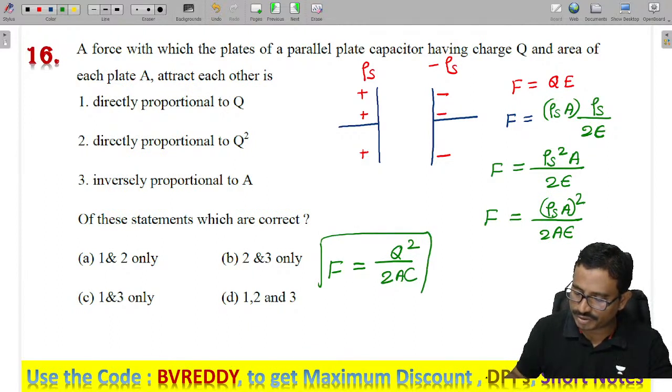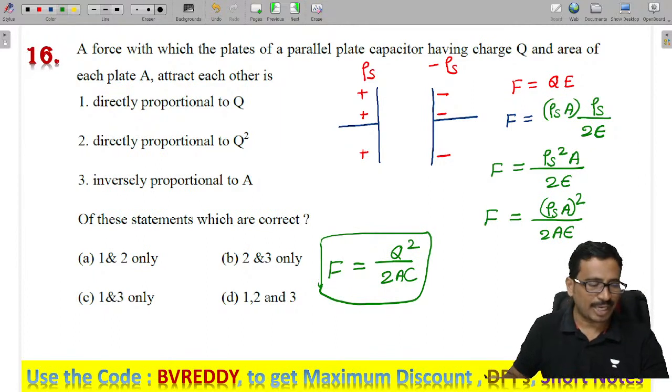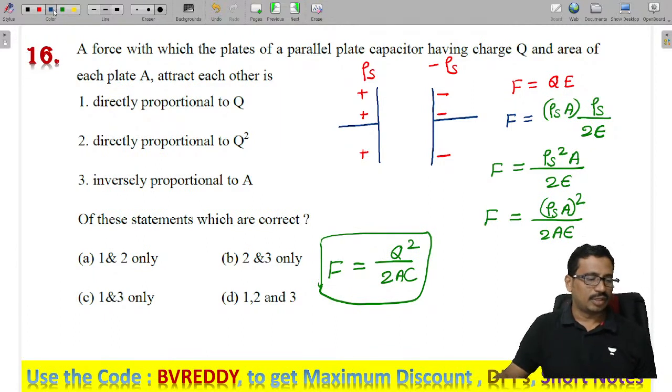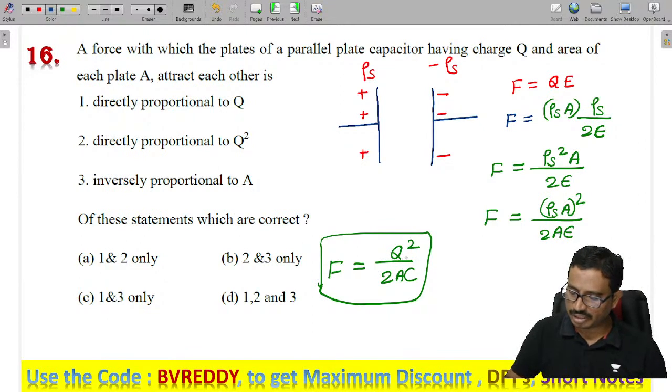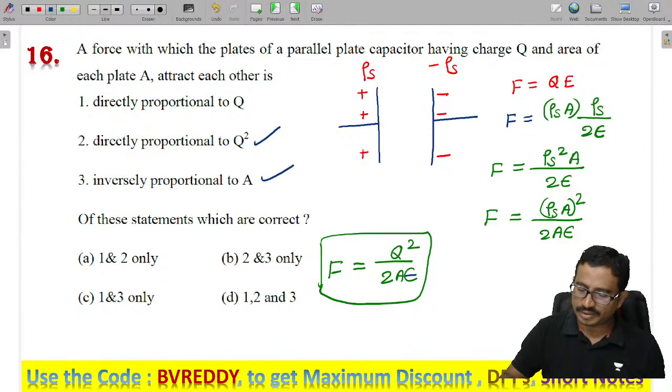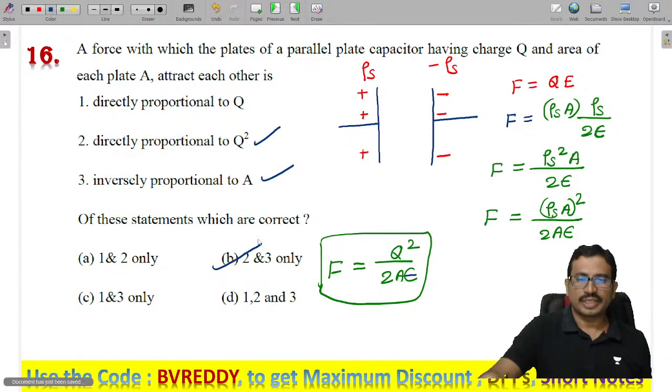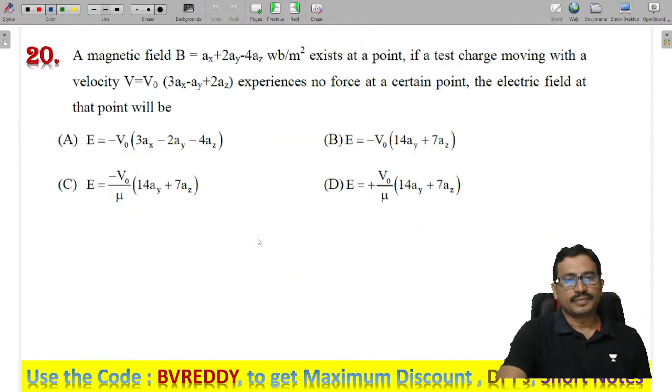This is the force between the two plates of a parallel plate capacitor. Now how does the force depend? It is directly proportional to the square of Q and inversely proportional to the area. So 2 and 3 are correct. Next.